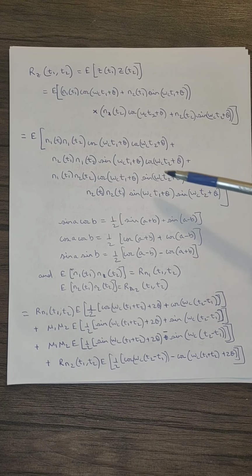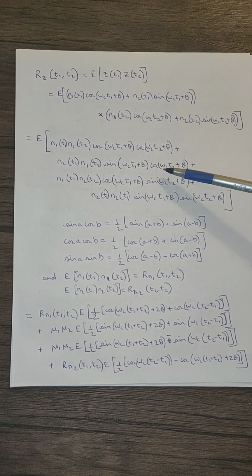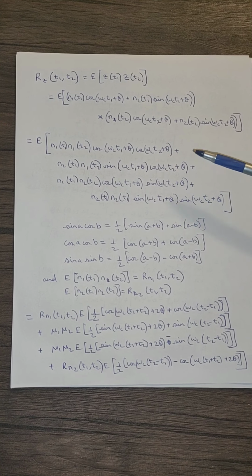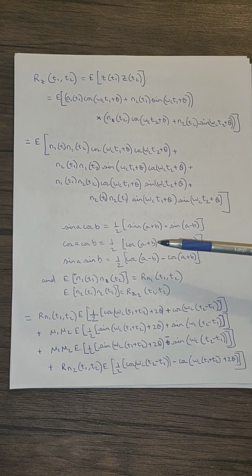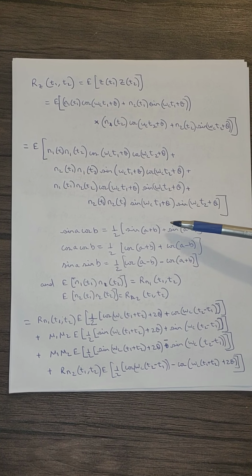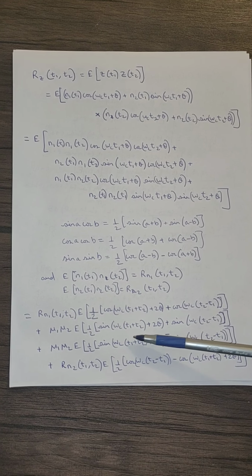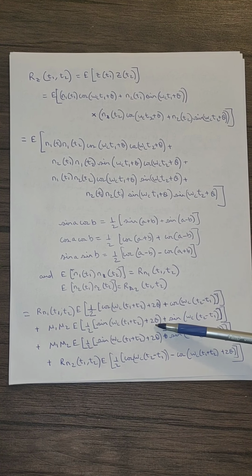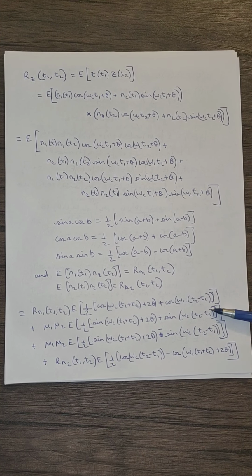And similarly for sin(omega c t1 plus theta) cos(omega c t2 plus theta), we use this identity. So we get 1 by 2 times sin(omega c (t1 plus t2) plus 2 theta) plus sin(omega c (t2 minus t1)), and theta cancels out.